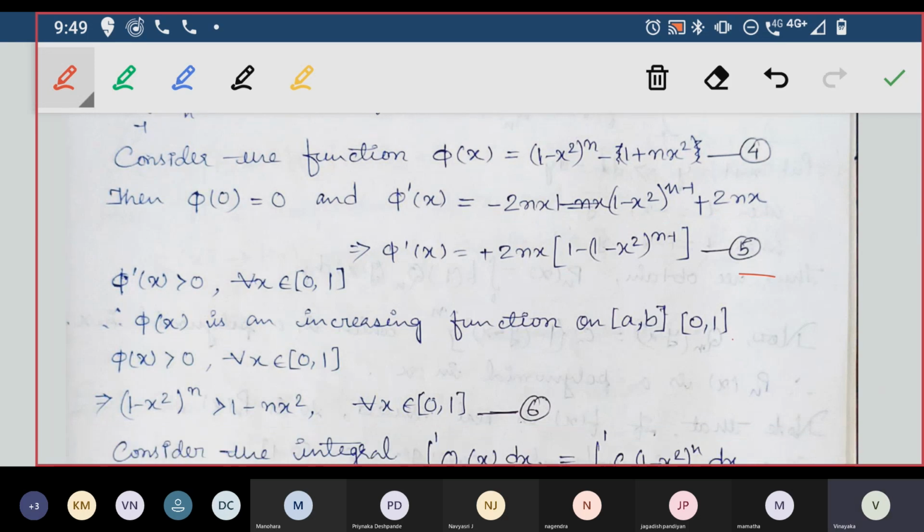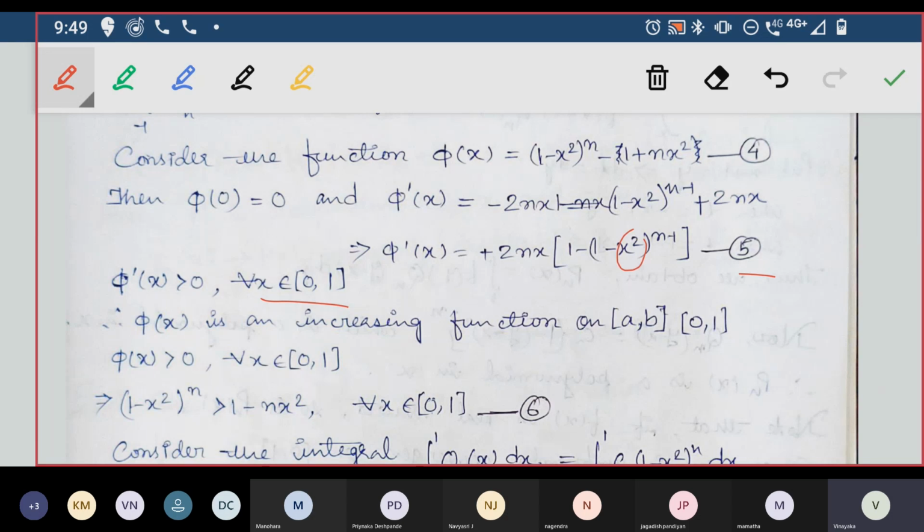So for any point x in between 0 and 1, which will look like 0.1, 0.2, 0.3, 0.5, something like that, all decimal values, positive but decimal, greater than 0 and less than 1. If you put any such value, x square will be a value less than that.